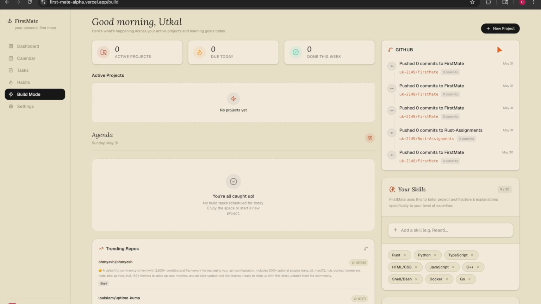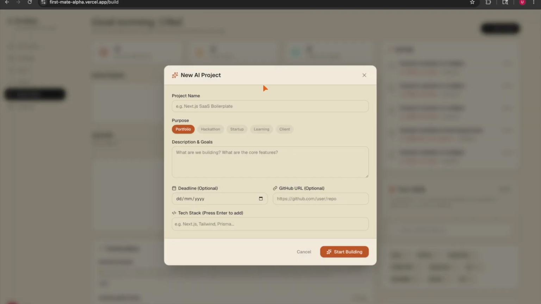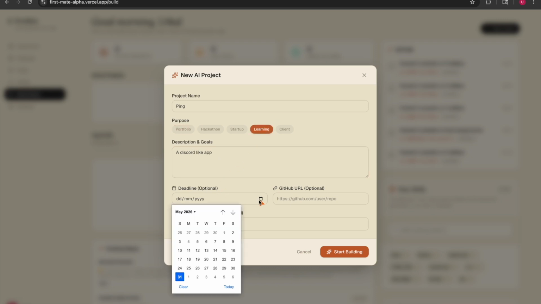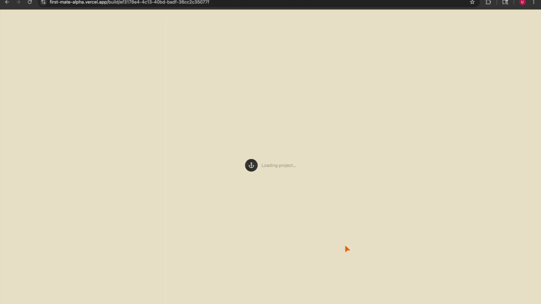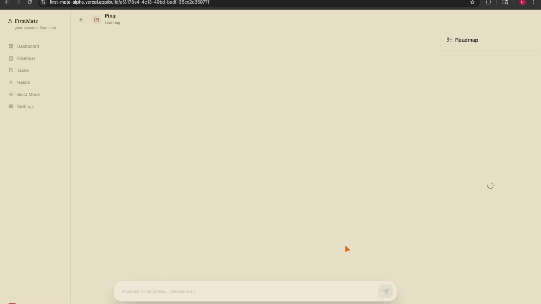Now, let's create a project called Ping, basically a Discord clone. So we'll provide a short description over here, then the purpose of the project. We can give a deadline based on which it can plan our schedule. Then we'll give a GitHub through which it can scan and get the context of the project. It is only boilerplate code that is present in that GitHub.